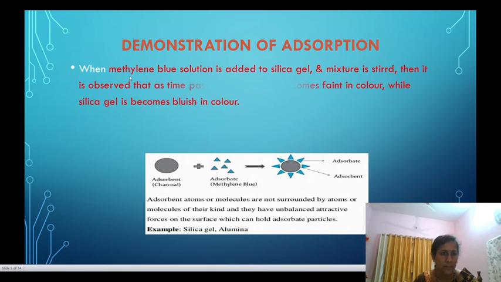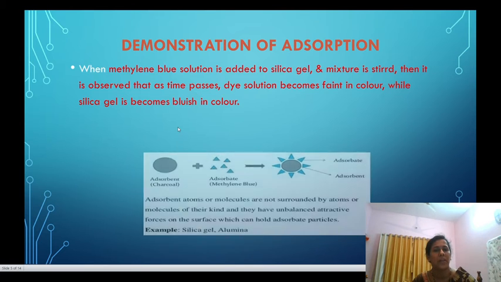For example, when methylene blue solution, which is blue in color, is added to silica gel and the mixture is stirred, as time passes the dye solution becomes faint in color, while the silica gel becomes bluish in color. Okay, now